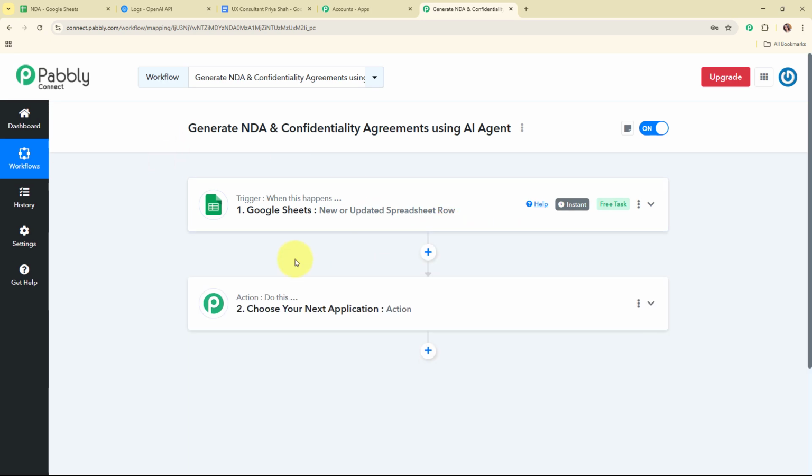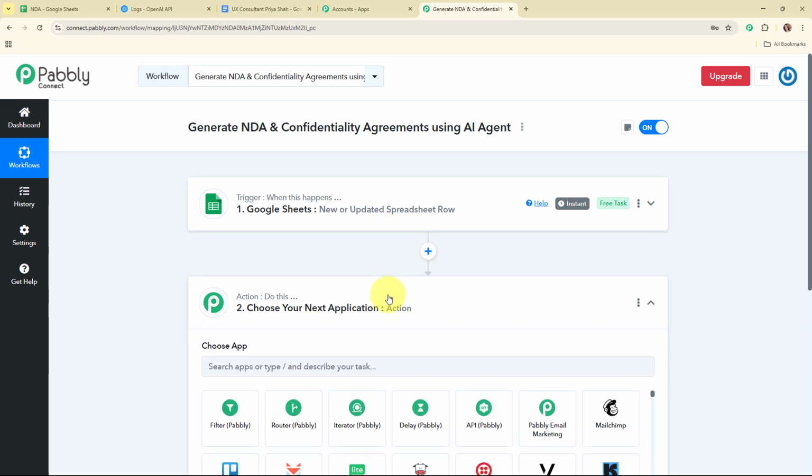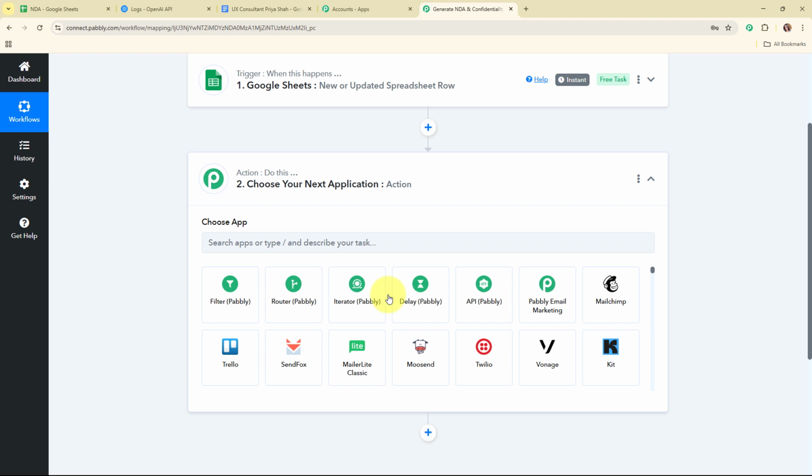So once we have received all the details from our Google Sheets, then I want to give these details to OpenAI to generate a proper NDA for me. So for that I'm going to connect my OpenAI account with Pabbly Connect in this action step given over here, and here I'm going to select my action application as OpenAI.